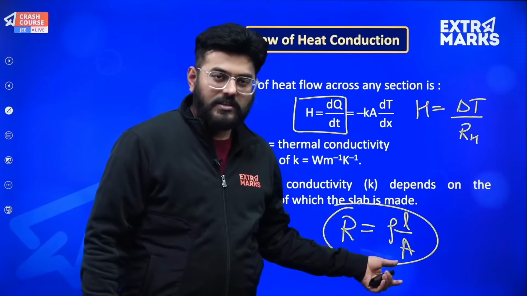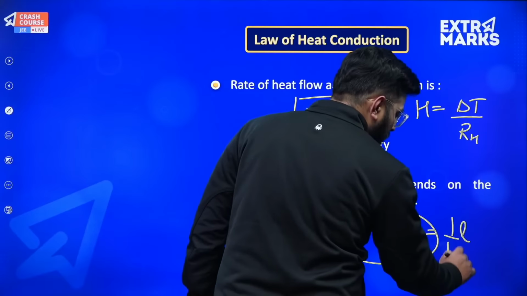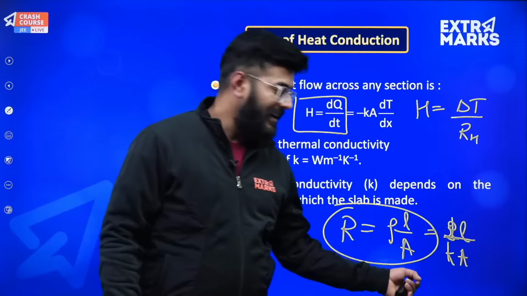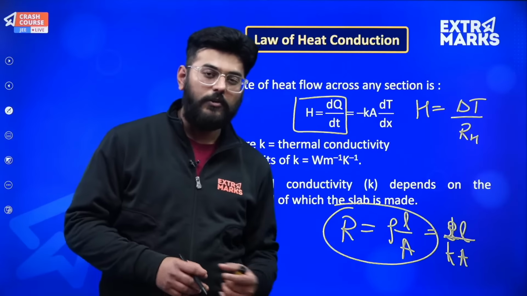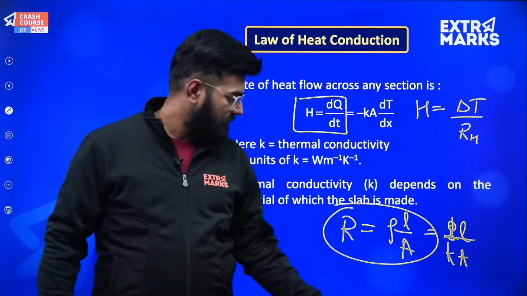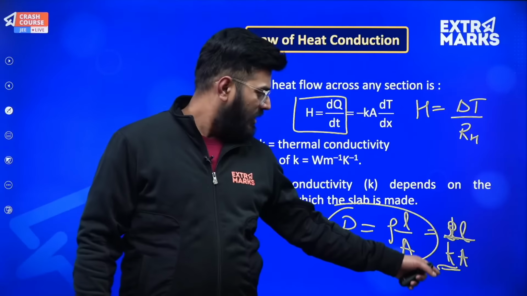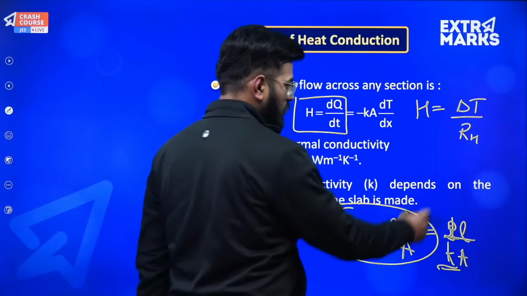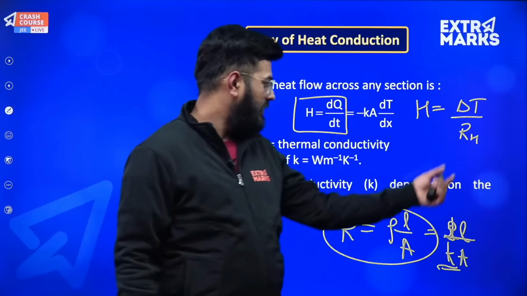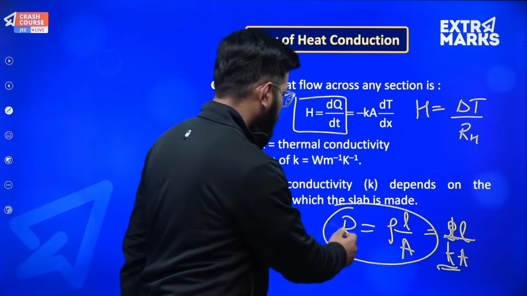So 1 upon resistivity is conductivity. This formula can also be written in such a fashion that L upon KA, where K is now the conductivity, the amount of conductivity of a material, but the resistivity of a material is better known and given to us. So we don't normally mention conductivity over here, but we can do that. So the same formula will be replaced over here. So this 1 upon R will actually be equal to KA upon L, right? Okay, so this is the value of R.